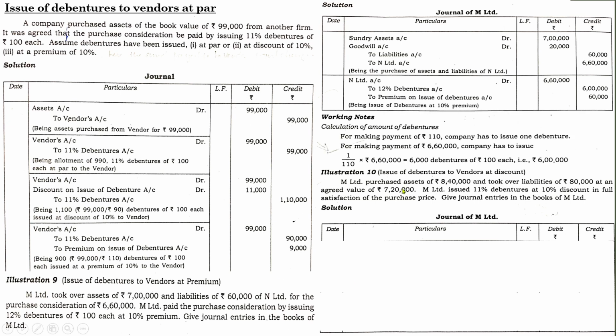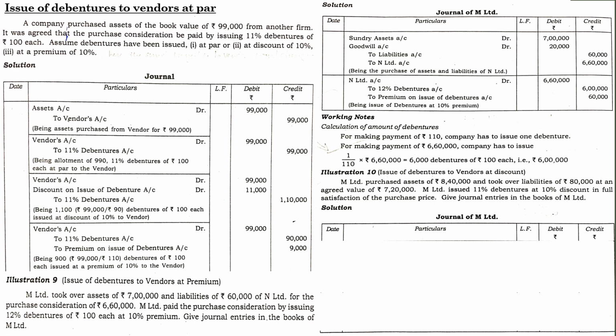See, what is the purchase consideration, the value of the business, 6,60,000. It will be much better to say purchase consideration, because if you think of the value of the business, it will be 6,40,000, so you might get confused. So for the calculation of the amount of debentures, for making payment of 6,60,000, because it is a case of premium, think like that. Purchase consideration is to be considered in the equation, not the value of the business, because here the value of the business is 6,40,000 and you will get confused in the examination. So it is better to think like that.